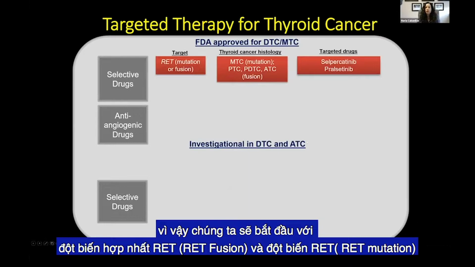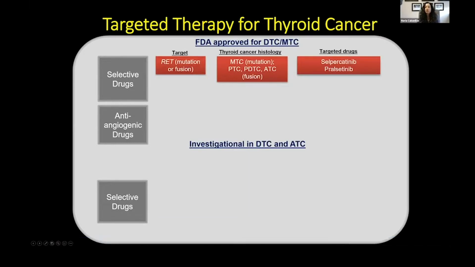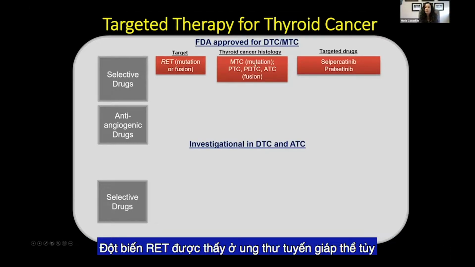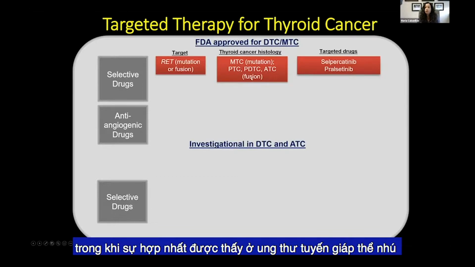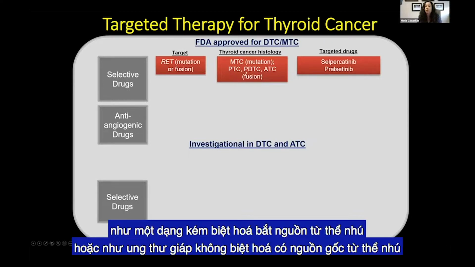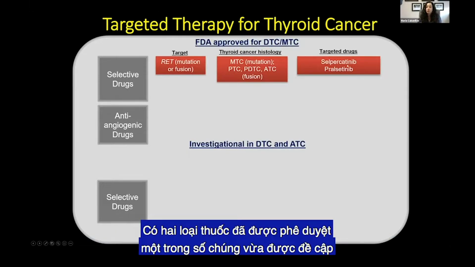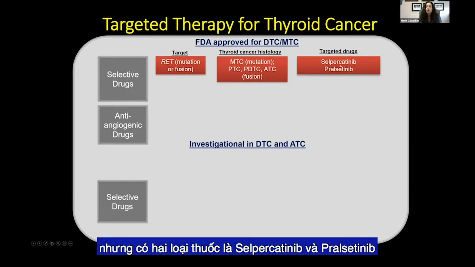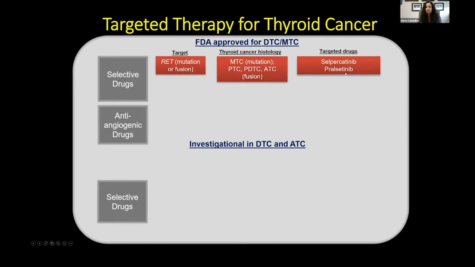So we'll start with the RET fusion and RET mutations. RET mutations are seen in medullary thyroid cancer, whereas the fusions are seen in papillary thyroid cancer, and then cancers that are derived from papillary thyroid cancer. So a poorly differentiated derived from papillary, for example, an anaplastic derived from papillary. There are two approved drugs. One of them was just mentioned, but the two drugs are selpercatinib and pralsetinib.